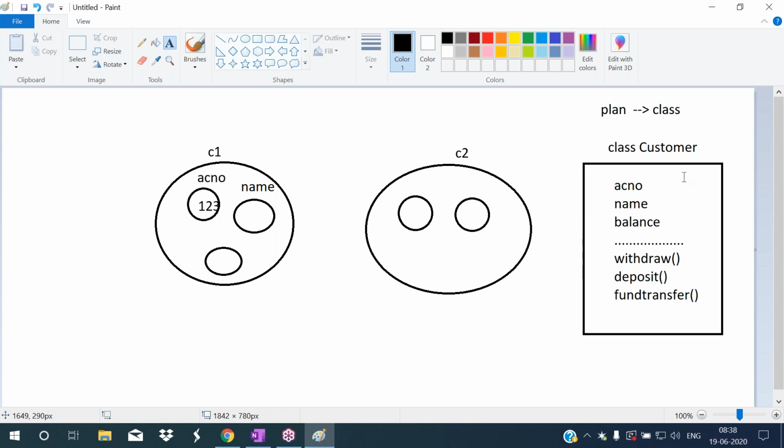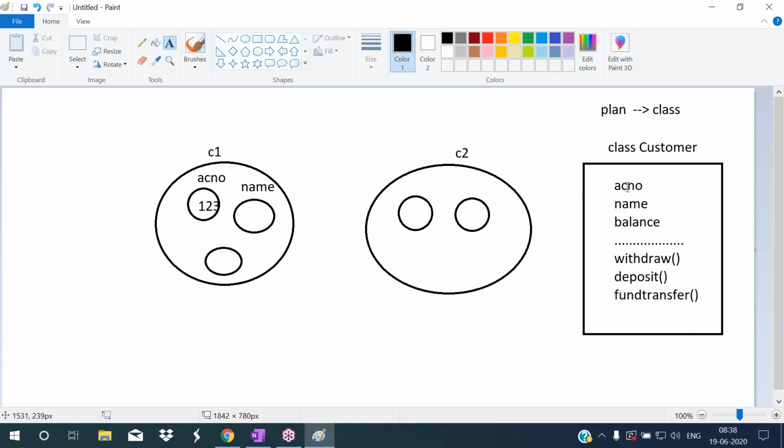Account number, name, balance, these are the properties. Withdraw, deposit, fund transfer, these are the methods. We are placing properties and methods in one particular container, and I'm calling that container a class.